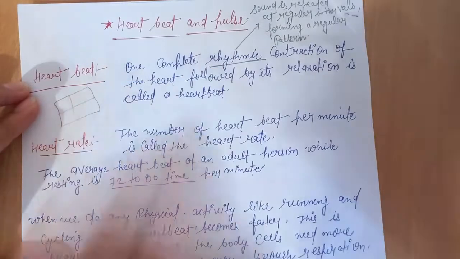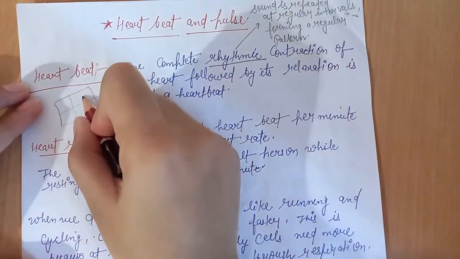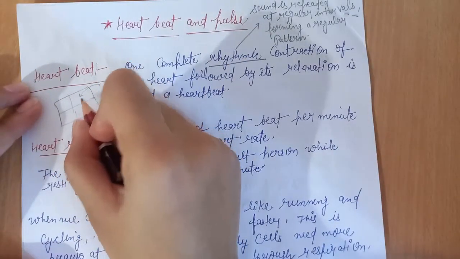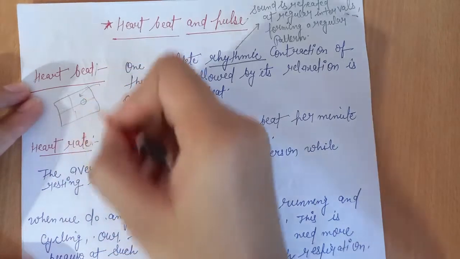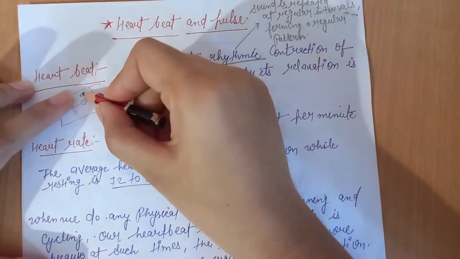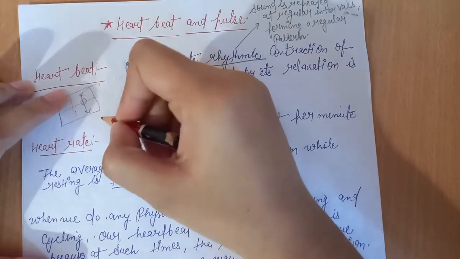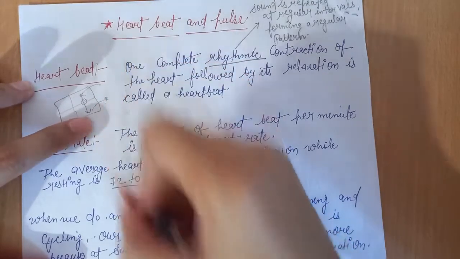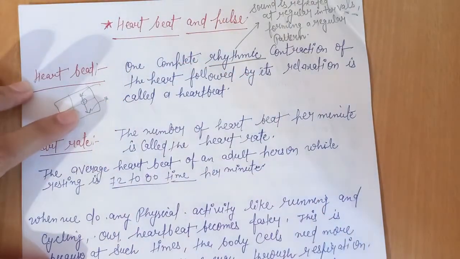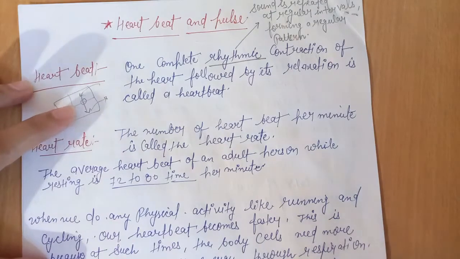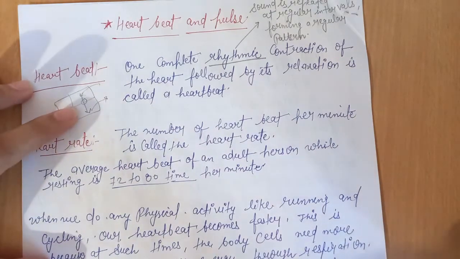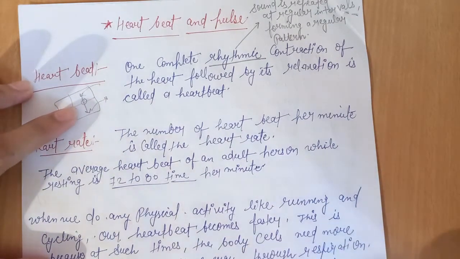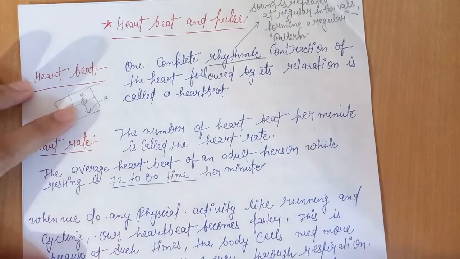You know that in the left part of the heart, blood comes, and then from the auricle, blood goes into the ventricle, and from the ventricle goes into the aorta. So here the heartbeat is formed. Beat means a type of noise that is generated during the contraction of the heart.